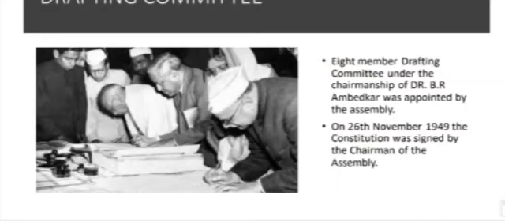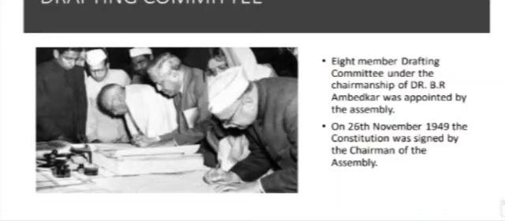The drafting committee made several alterations and additions and finally presented the draft constitution in the month of February 1948. The Constituent Assembly held several sessions of debates in which the constitution was discussed clause by clause. Finally, on 26th November 1949, the constitution was signed by the chairman of the assembly.